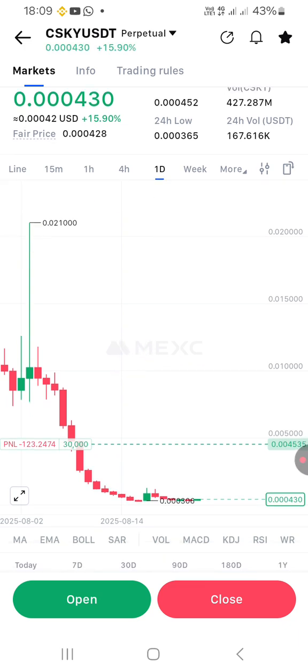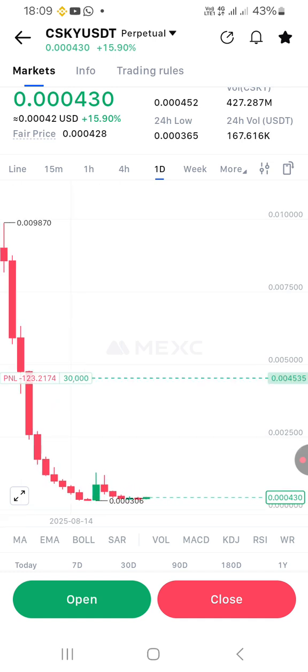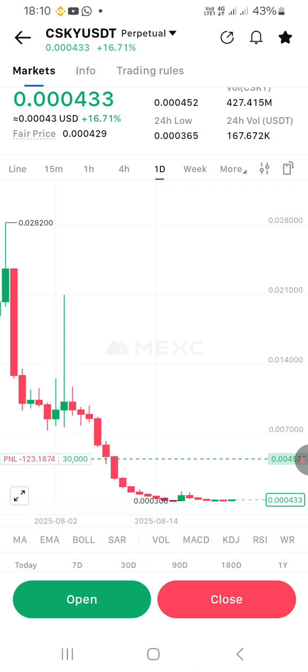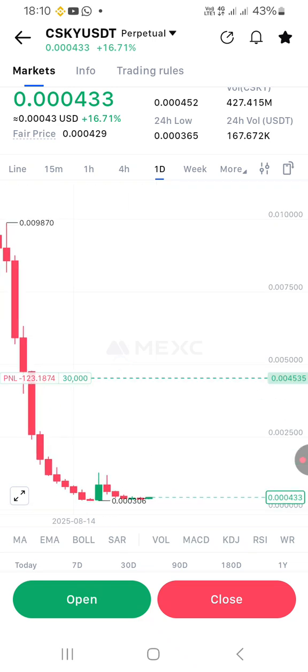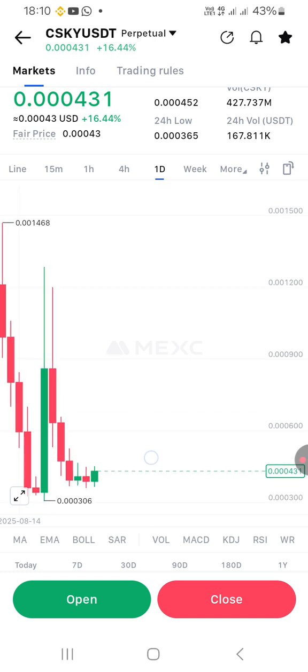Now if you see, it has gone down and then it came up a little and it keeps going down. It means I entered the trade around here, like a week or two weeks ago. This is the trend that has been happening to it. I'm waiting for when it will come down so I can either take more position, add more money to it, or leave it like that. I've been waiting to see it flatten out, and as you can see, it is flattening a little. I have other strategies to try and mitigate these losses, but they will be discussed in another video.